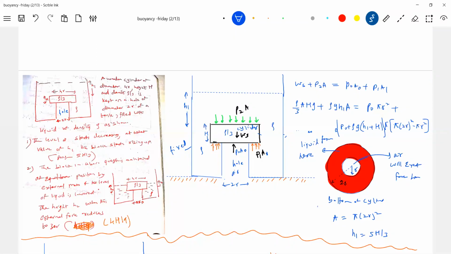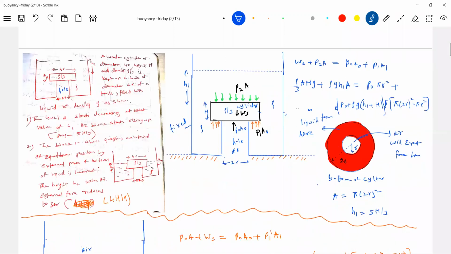A wooden cylinder diameter 4R at H. P naught will not get eliminated. Maybe air is not there, it is neglecting atmosphere. Sir, when we take like this, we are getting our answers with P naught. Yes, sir, with P naught. Okay, both questions.